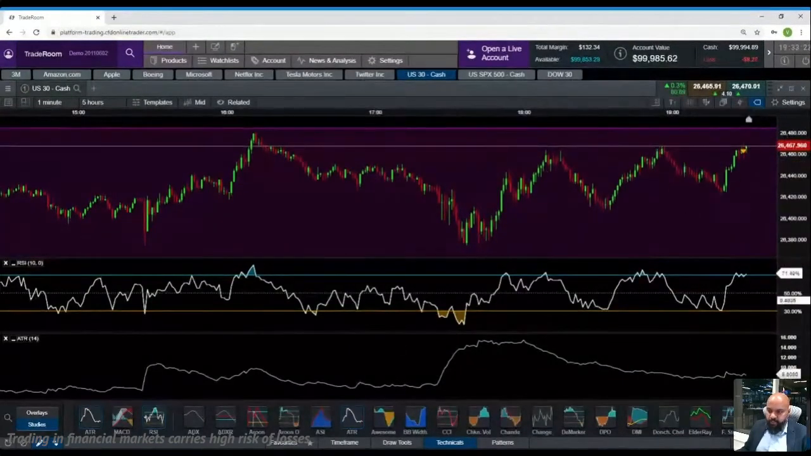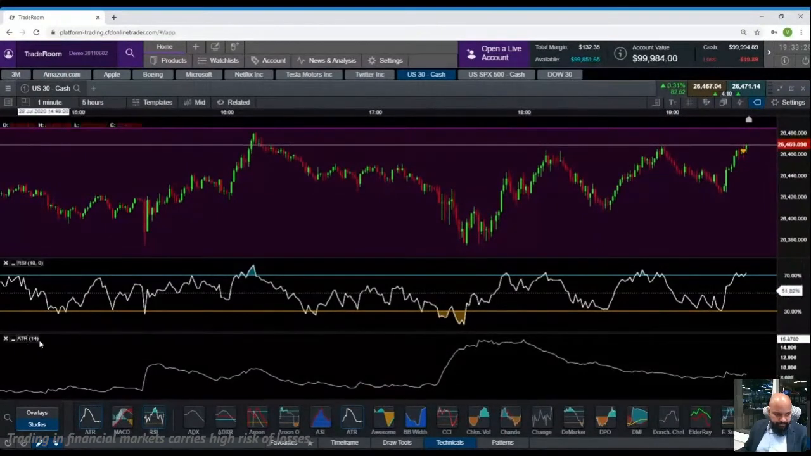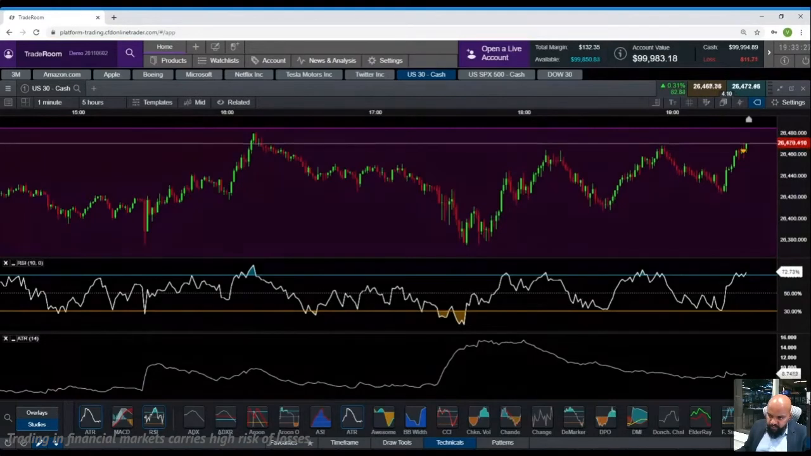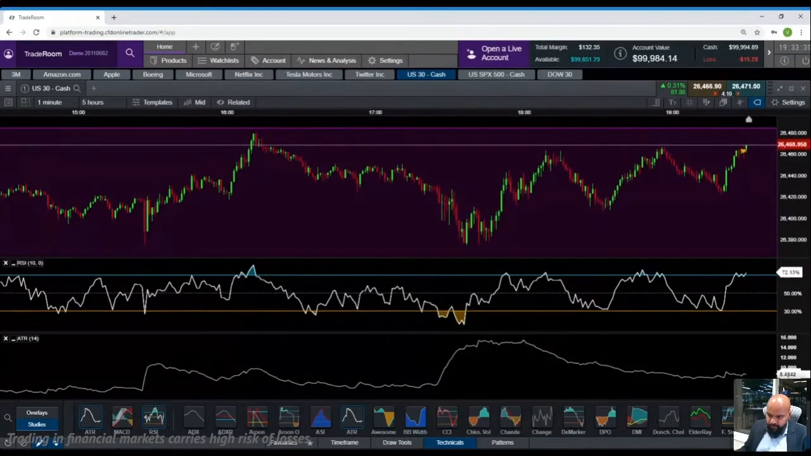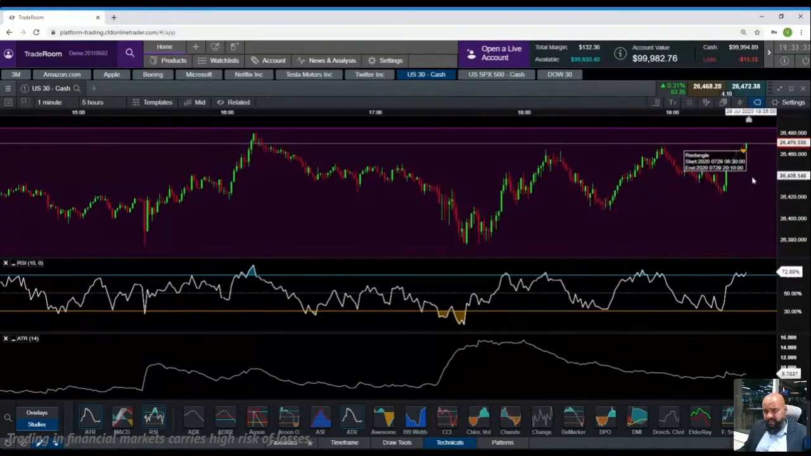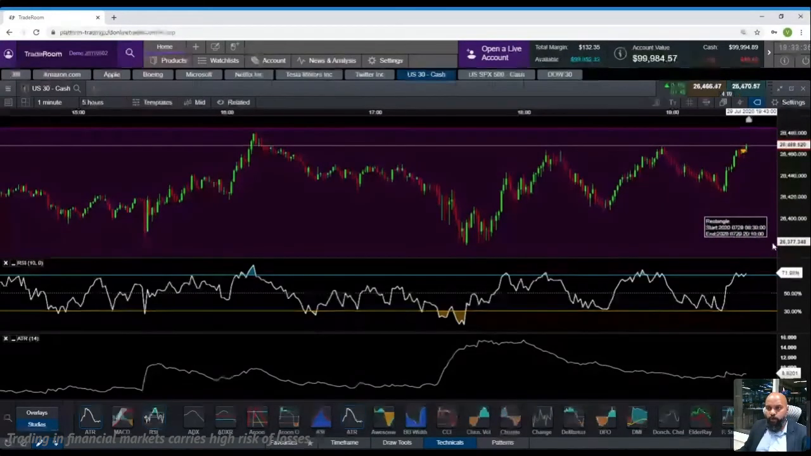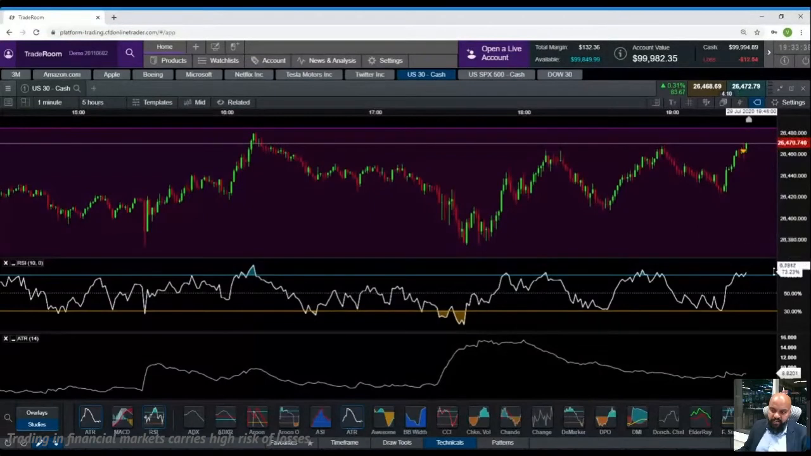Now, in terms of ATR, if you look at it on the right hand side of the screen, it is showing $8 here. So ATR is indicating that US 30 can move $8 in a single minute. Now it does not indicate direction, it just tells you it can move $8. It can move in your favor, it can move against you.